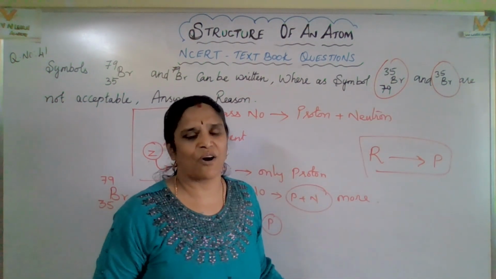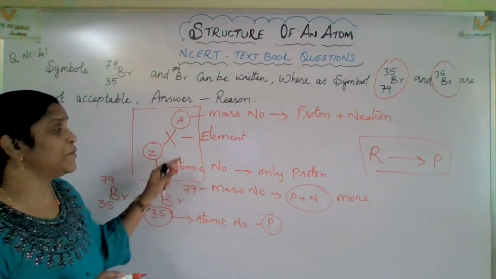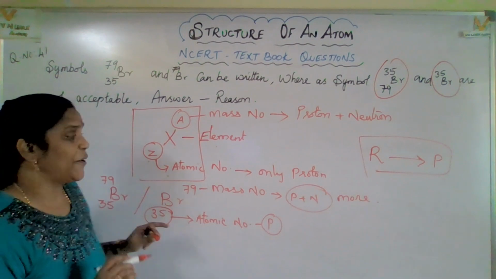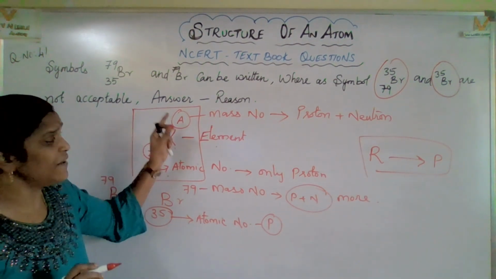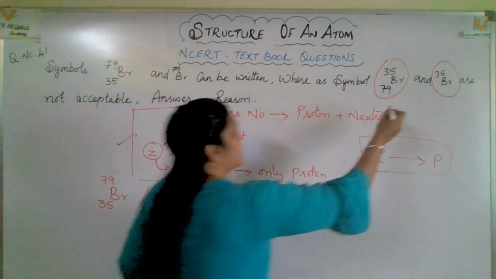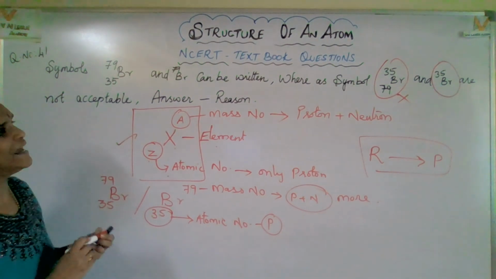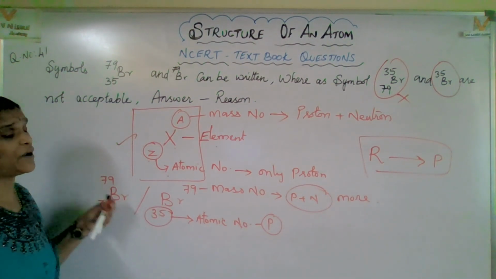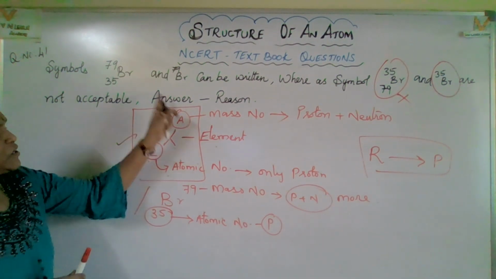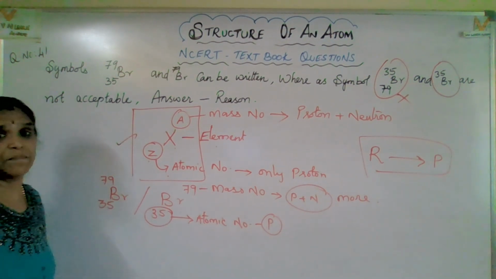No, both are wrong. According to the respective places only, you have to put them in the correct manner. I hope you got a clear idea why you have to follow this, why you can't write it like this, and how to write the element symbol with its atomic number and mass number.